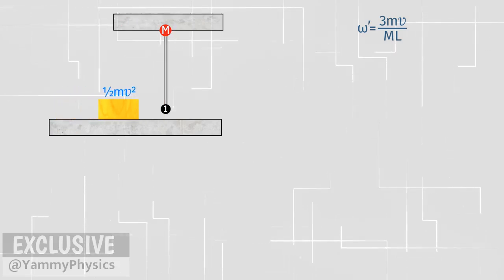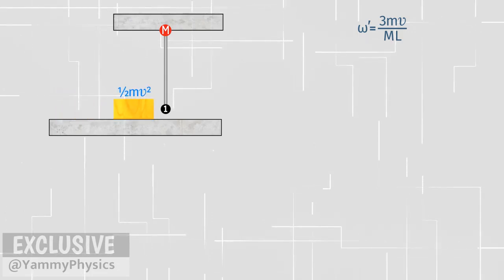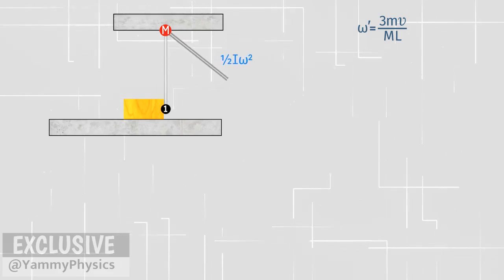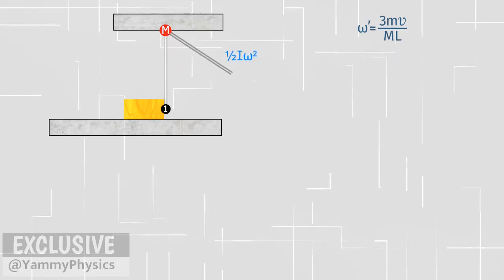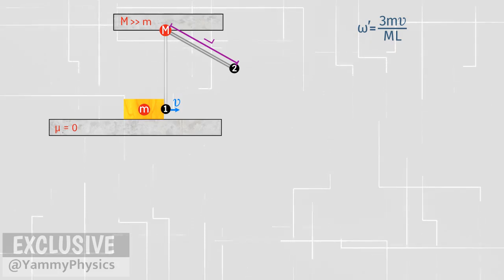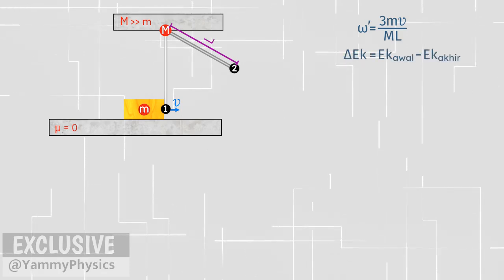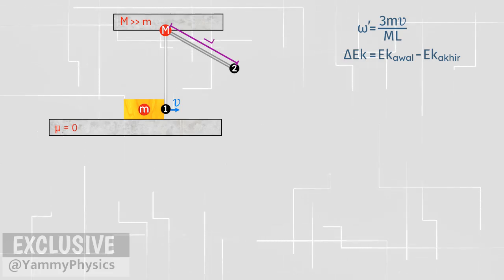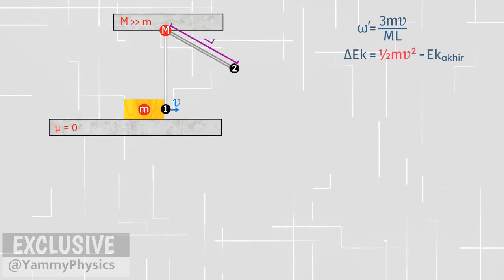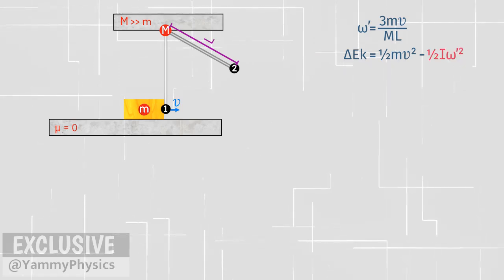The moving block has translational kinetic energy. This is the initial energy of the system. The rotating stick has rotational kinetic energy. This is the final energy of the system. We will check if there is any energy difference there. Let's just write, delta kinetic energy is equal to the initial kinetic energy minus the final kinetic energy. The initial kinetic energy is half mv squared. The final kinetic energy is half I omega prime squared.